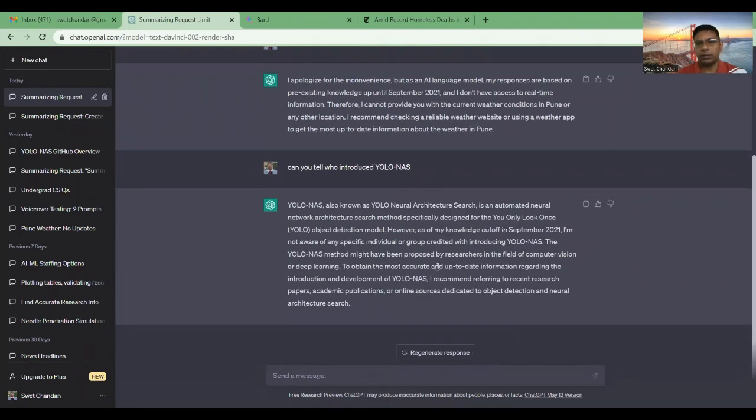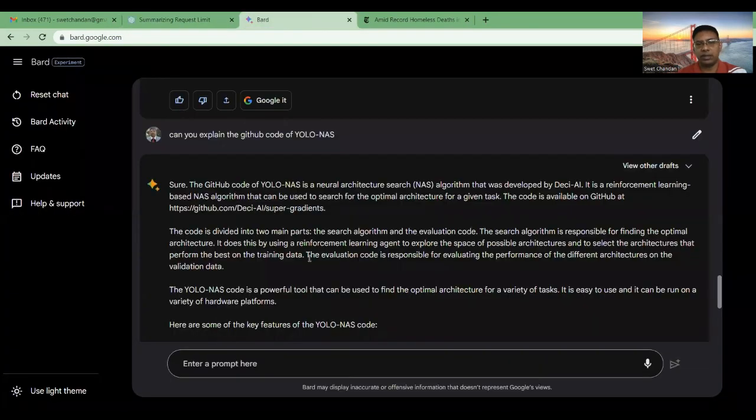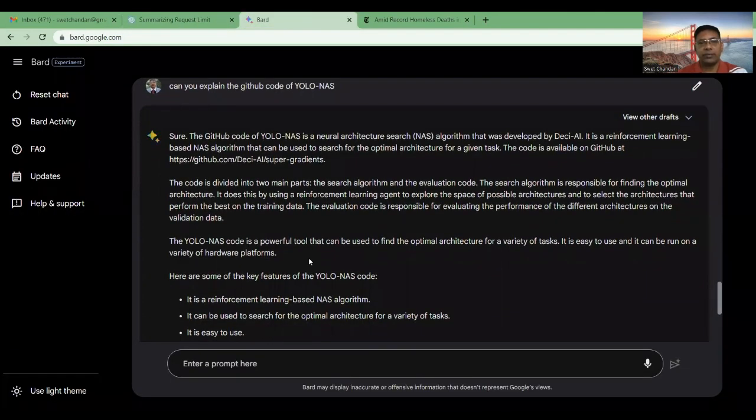So yeah, it is not giving the information. It is just writing the general information about yellow, and it is not writing. I recommend referring to recent research paper, but it is not giving the information. So again here ChatGPT failed, but Bard you can see it gives the right information, right? So this is number 3.